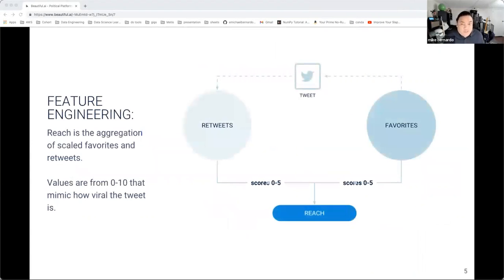So I looked at retweets and favorites and created a feature called Reach. Reach was used as a gauge to see how each topic is being received by the audience. The higher the reach a topic has, the more important the topic would be as a political plank for the platform. The scores are weighted and combined to form Reach.